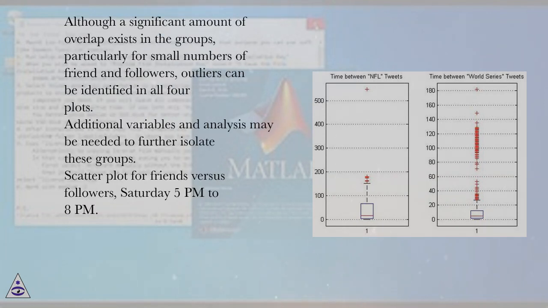Although a significant amount of overlap exists in the groups, particularly for small numbers of friends and followers, outliers can be identified in all 4 plots. Additional variables and analysis may be needed to further isolate these groups.